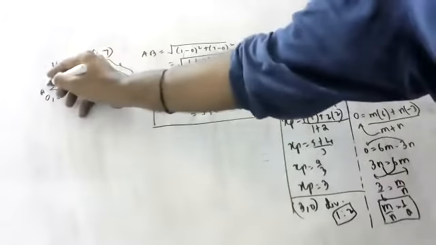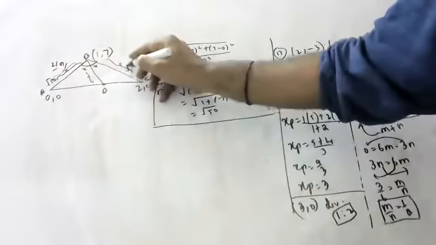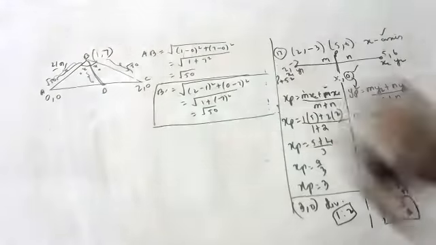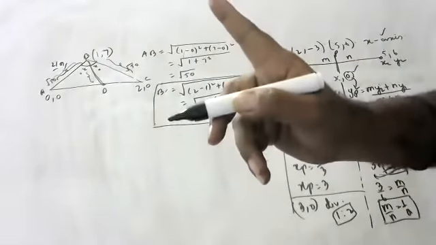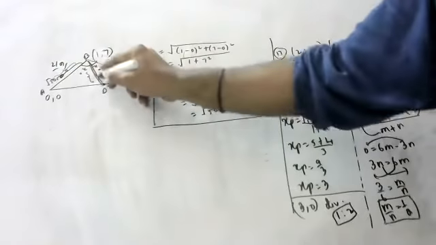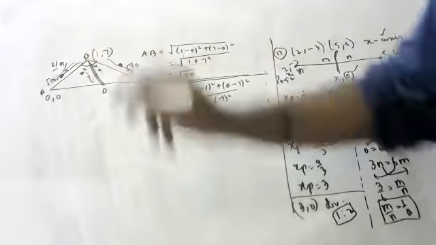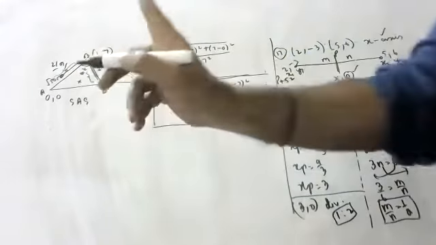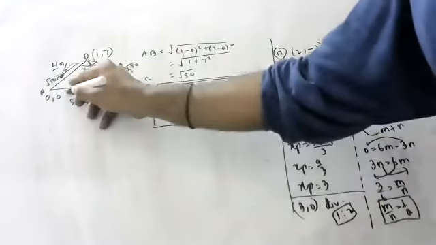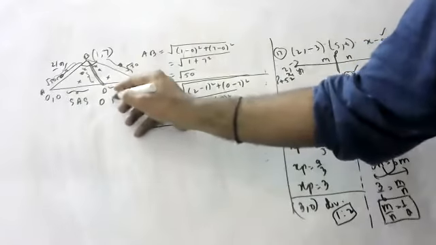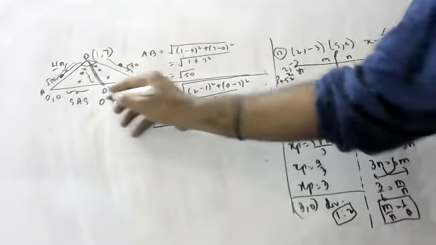So, children, this is root 50, this is root 50. This is a common side. These angles are equal. Try to understand. By SAS congruency, this triangle and this triangle are congruent. If they are congruent, AD is equal to CD. If AD is equal to CD, D is the midpoint. That's it.